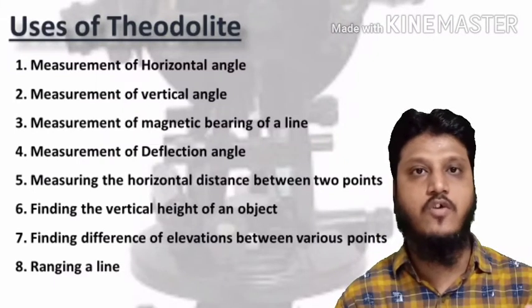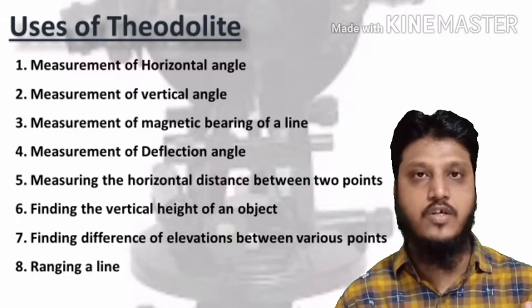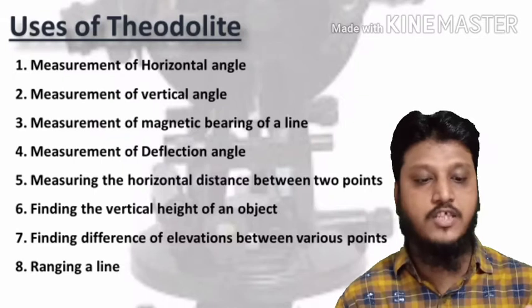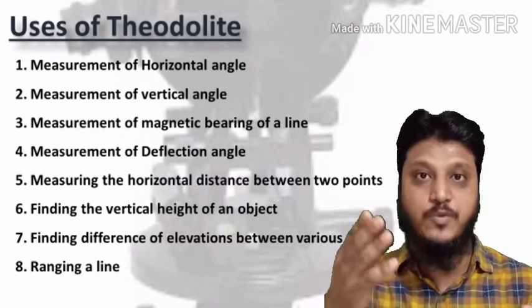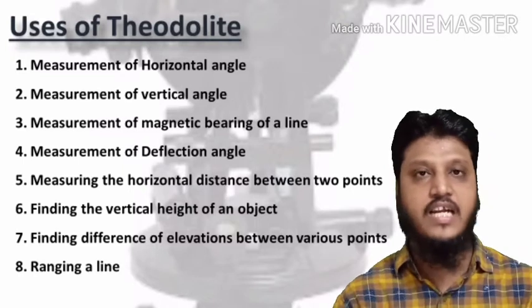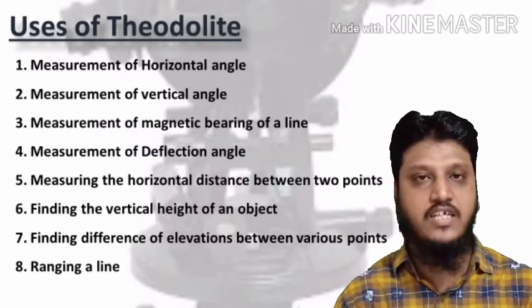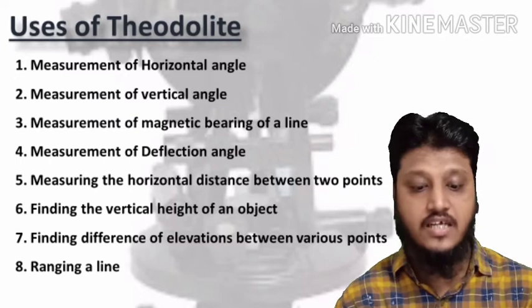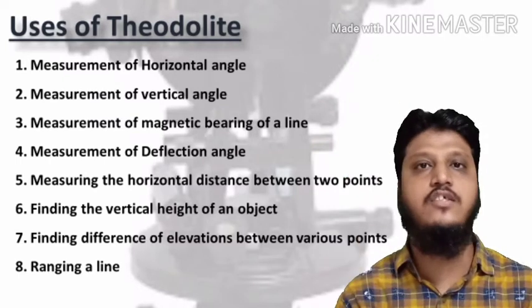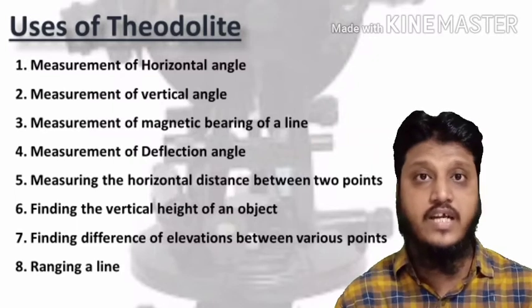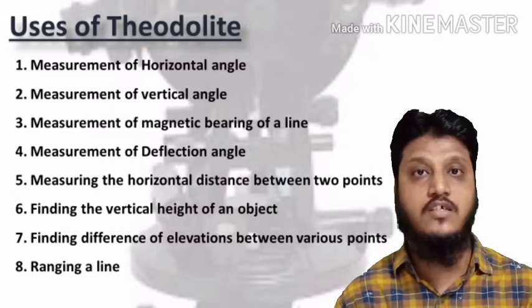First is measurement of horizontal angle, then measurement of vertical angle, then measurement of magnetic bearing of line, measurement of deflection angle, measuring the horizontal distance between 2 points, then finding the vertical height of an object, then finding the difference of elevation between various points, and ranging a line. So these many are the uses of the theodolite. That is why it is called a universal instrument.